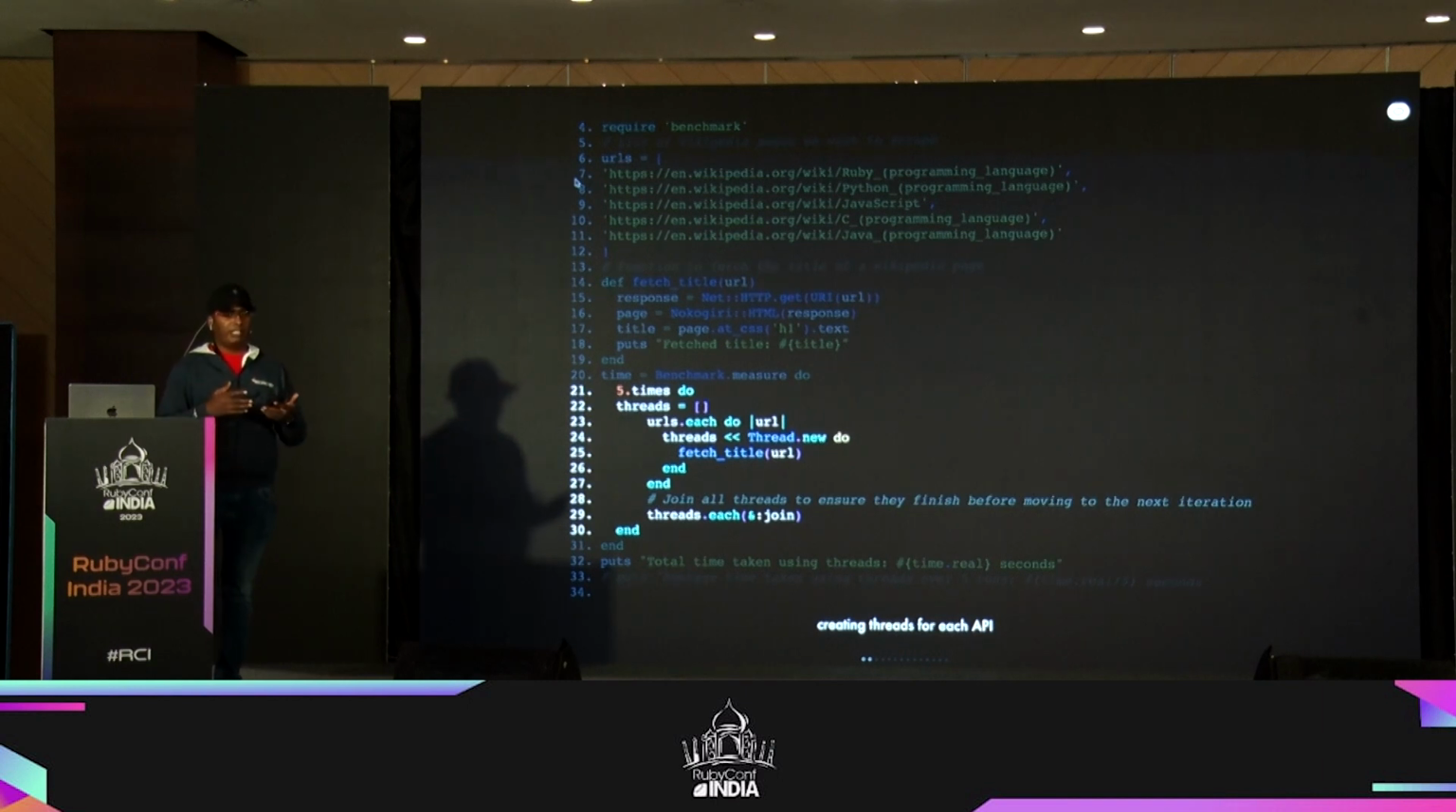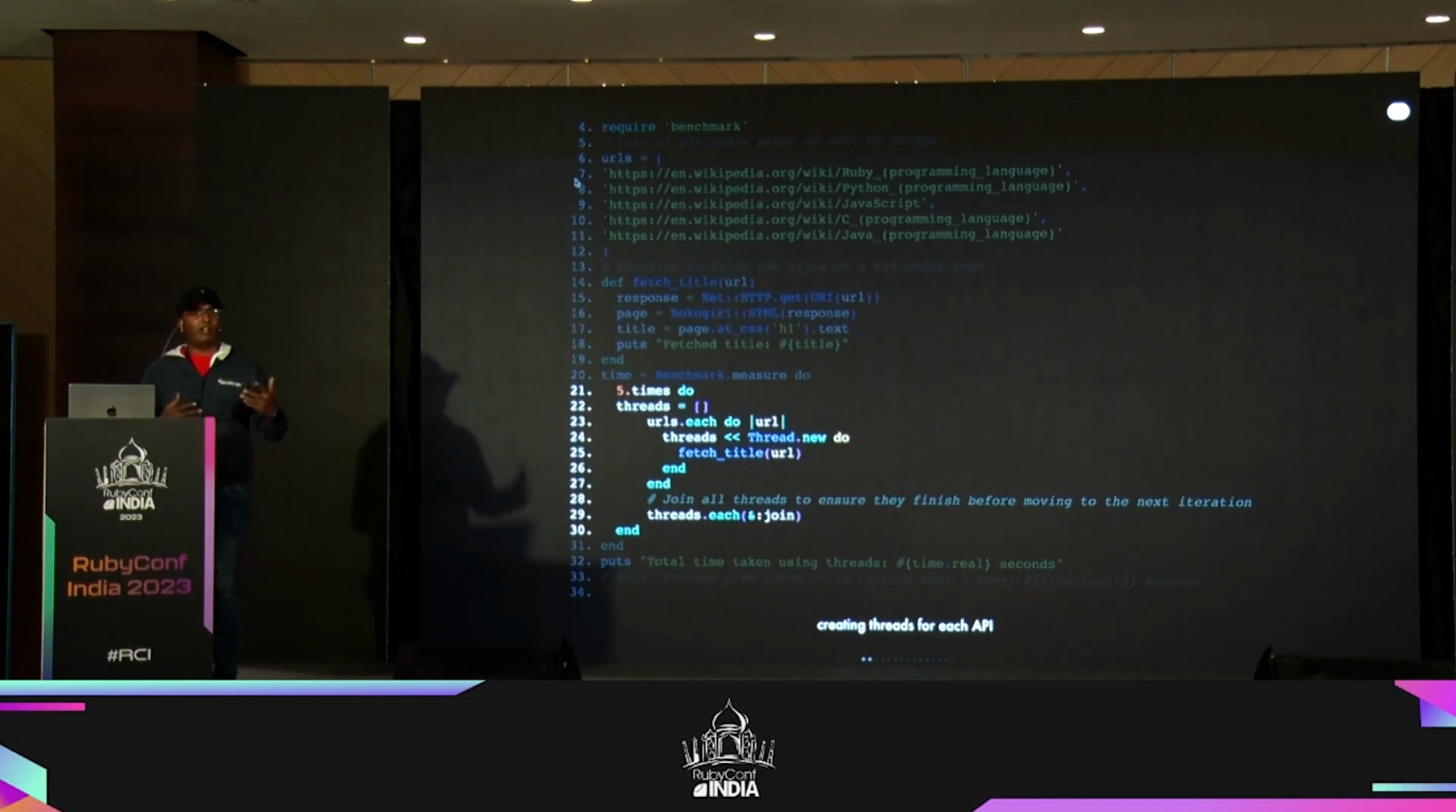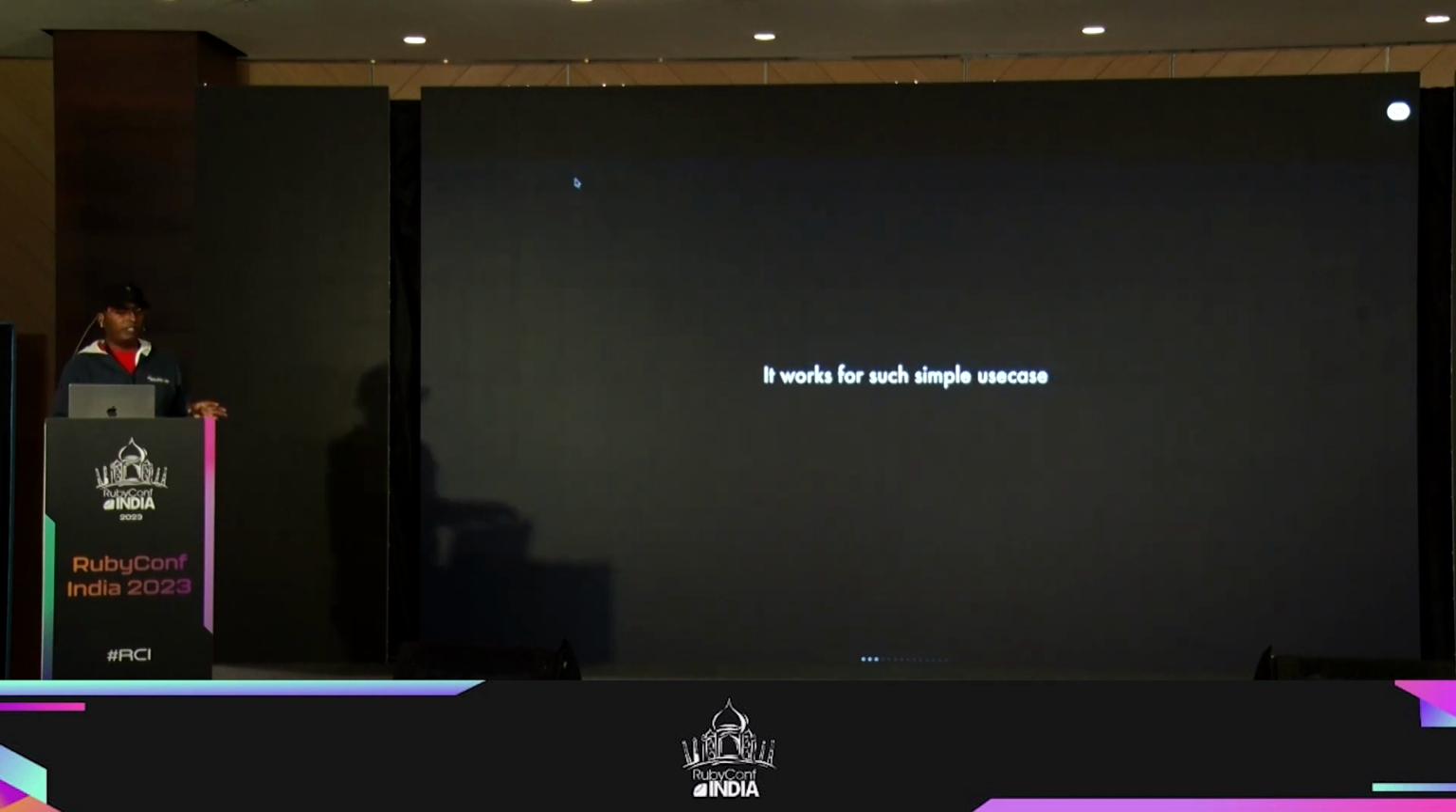I have done this. I have benchmarked it, and I've seen that running sequentially takes a lot of time. But this one saves a lot of time for us, okay? So this is one way of doing this. Okay, so it works for simple use cases, yes, that is good.